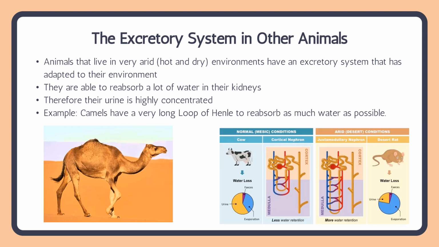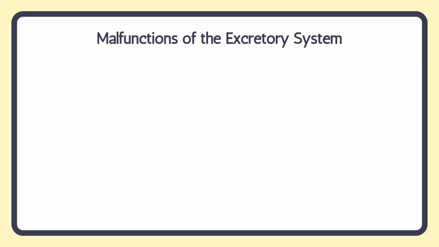An example is camels. So camels have a very long loop of Henle so that they can reabsorb as much water as possible. And I have a little diagram here that compares a cow, that lives in very normal conditions where there is water available, so it's okay to lose more water, and has a shorter loop of Henle, compared to a desert animal, which is a desert rat over here. Not a lot of water in the environment, going to have a very large loop of Henle to reabsorb all that water.